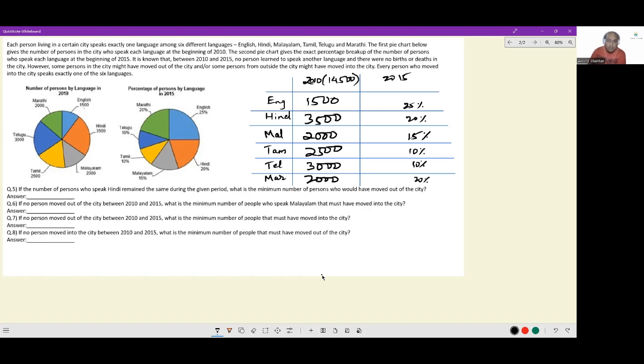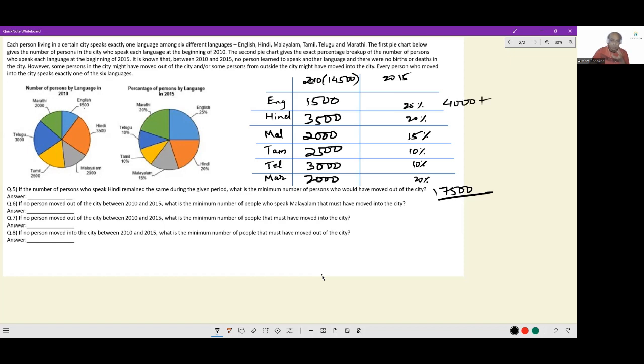As per this question, if in 2015 the number of Hindi speakers remains the same, the total population in 2015 will turn to 17500, 5 times of 3500. What is the minimum number of persons who would have moved out of the city?